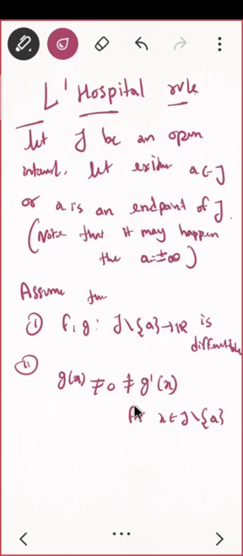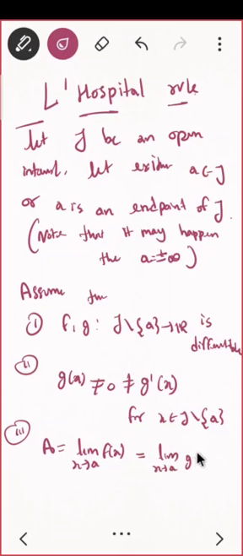And the third condition is this. Let a equal to limit x extending to e of f of x, and that is equal to limit x extending to e of g of x. Correct? Where a is either 0 or infinity. Where a is either 0 or infinity. That is quite clear. What we call 0 by 0 form and infinity by infinity form. Correct?